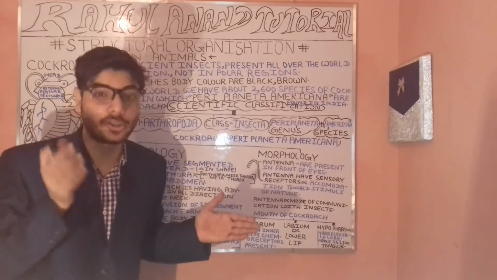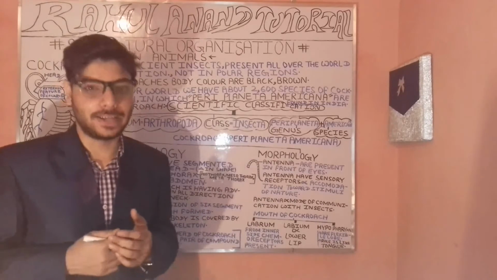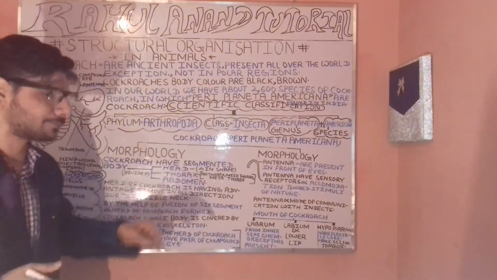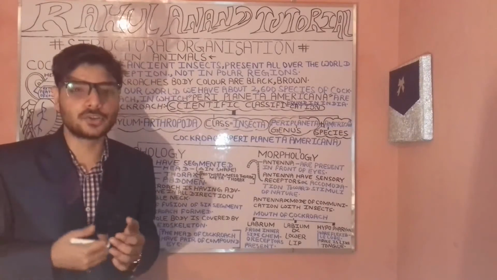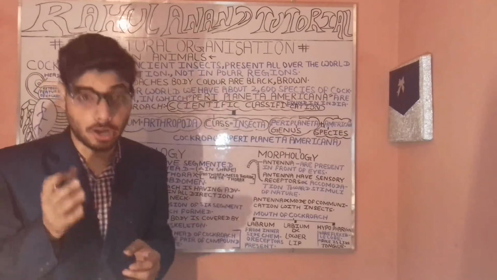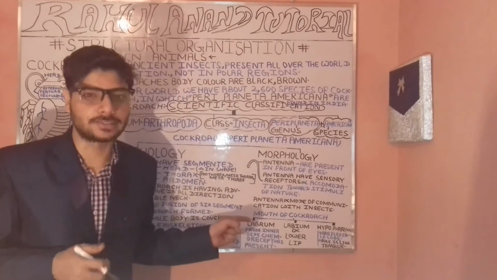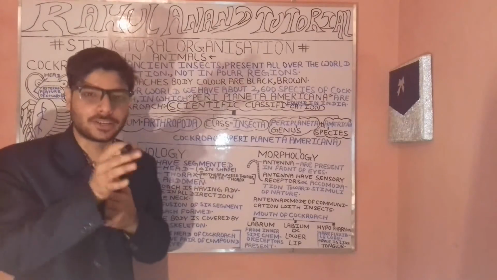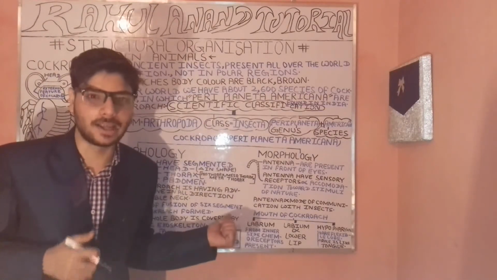The thorax is further divided into three broad categories: the prothorax, then the mesothorax, then the metathorax. Finally, after that, you will have the abdomen.